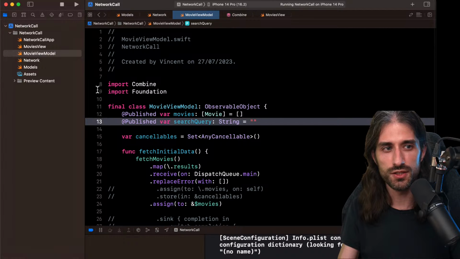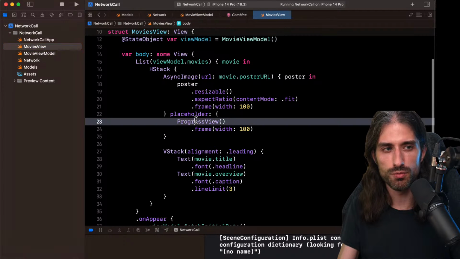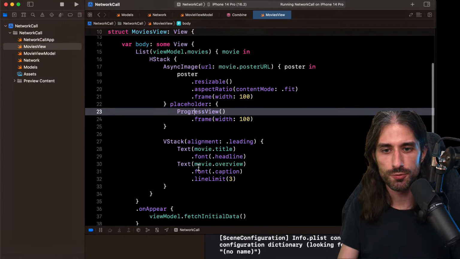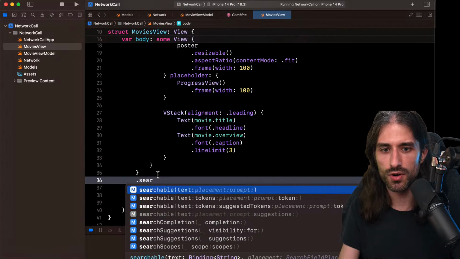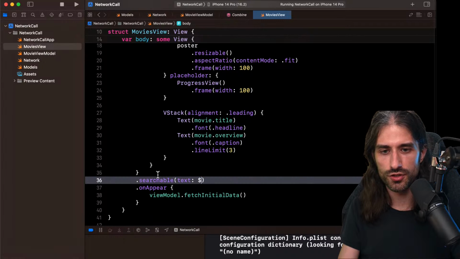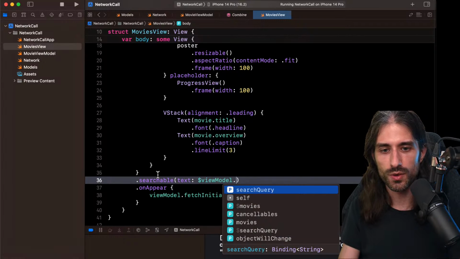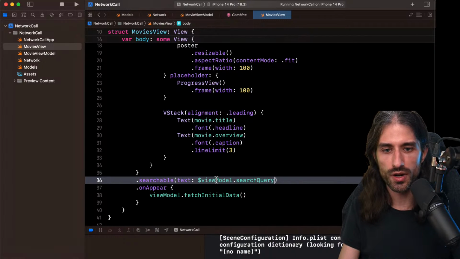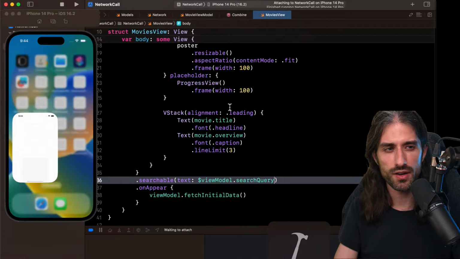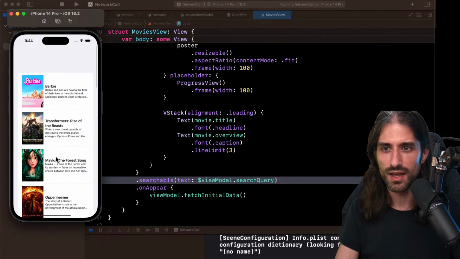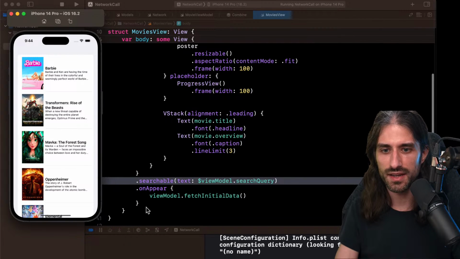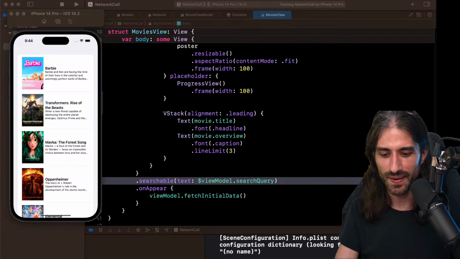Now I will also need a way to display a search bar in my view. So it's pretty easy to do, starting in iOS 15. I think it's in iOS 15. You can use the searchable API and just give it a binding to a string. So a binding to the search query on the view model. And now if I relaunch my app in the simulator, we can see that... why don't I have my search bar? I made a mistake somewhere.